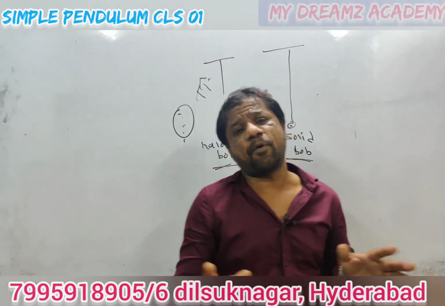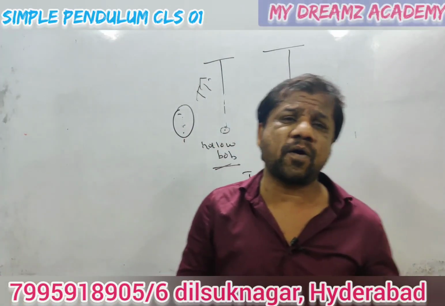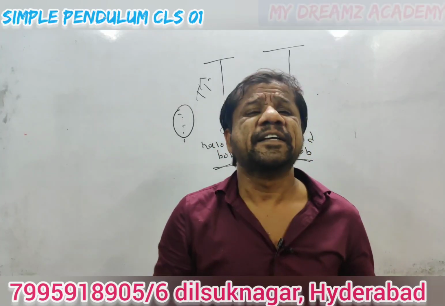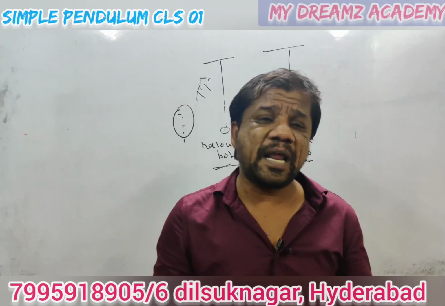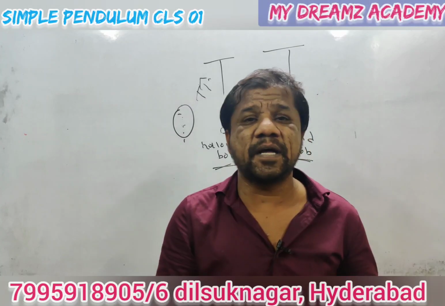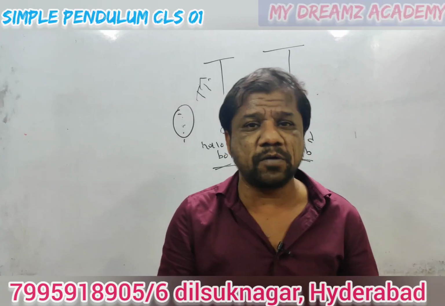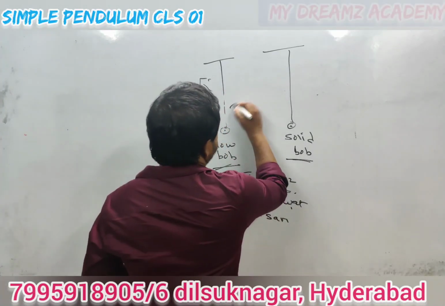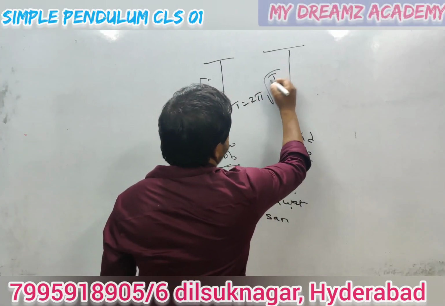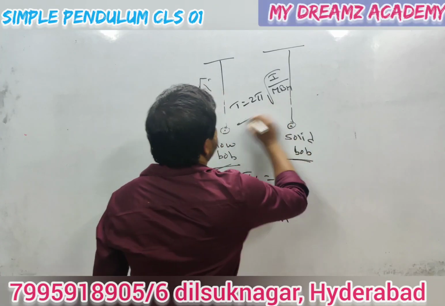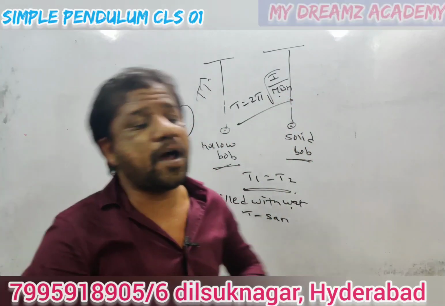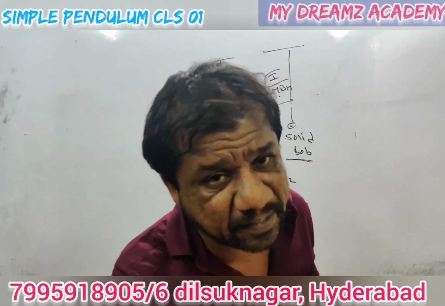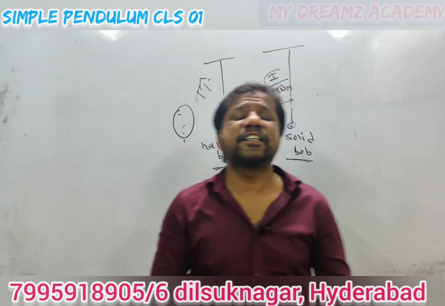So these are the possible regular questions based on the concept of the time period of a simple pendulum. Along with this, we need to focus on the time period of a magnetometer also, where the formula is T equal to 2 pi under root I by MBH. I is the moment of inertia, M is the magnetic moment, B H is the horizontal magnetic field. So these are the things. This will be seen in the next video.